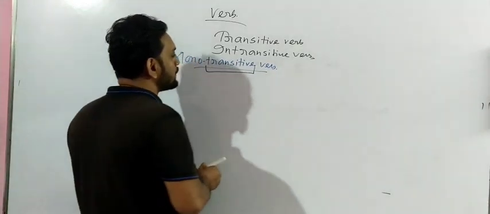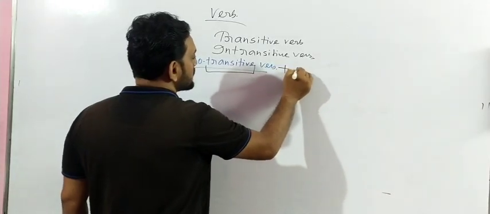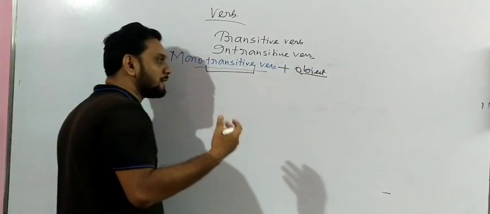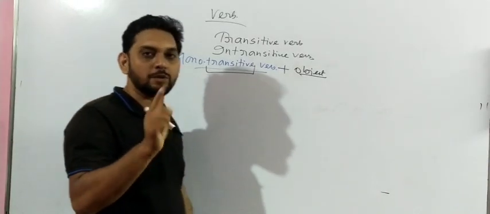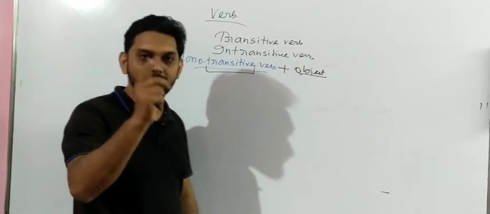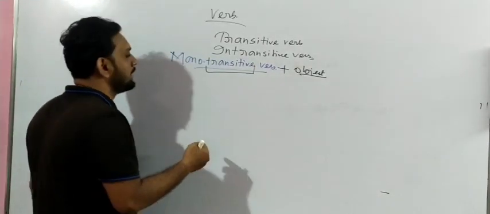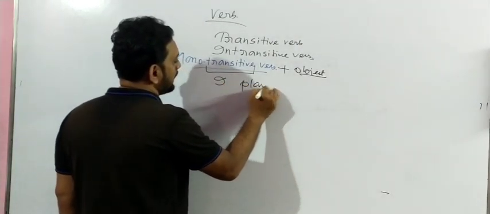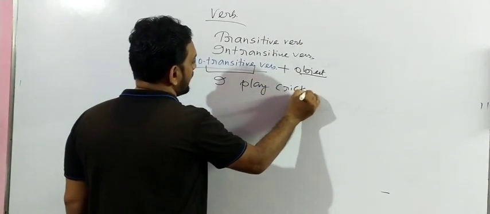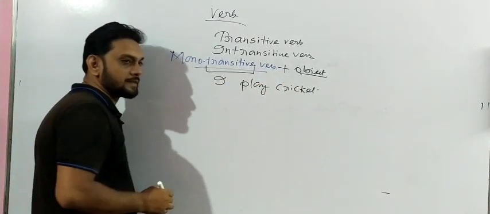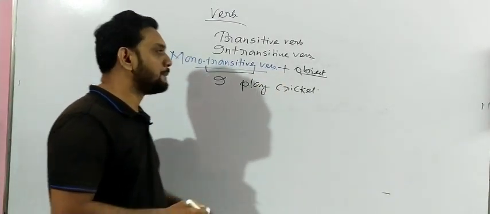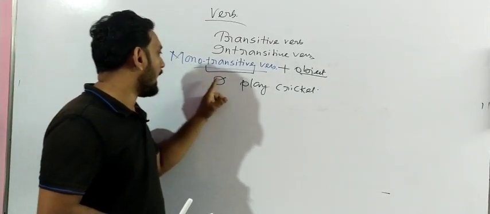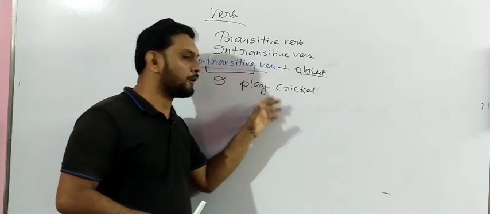That means after monotransitive verb we have to use an object, not a double or triple object, only a single object will be there. Let me give an example. If I write here, I play cricket. I have written this example, I play cricket. Let me define it. How many objects are there in this sentence? I play cricket. Here how many objects are there?